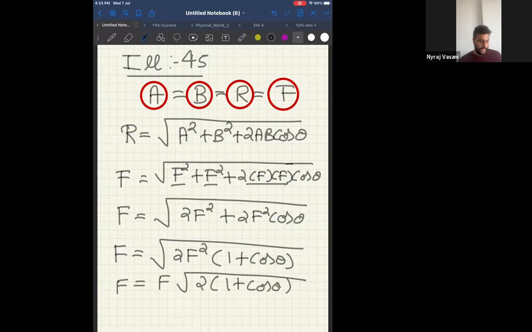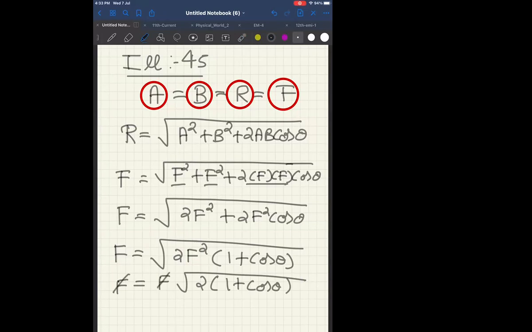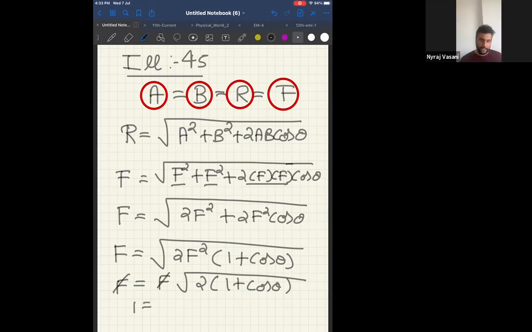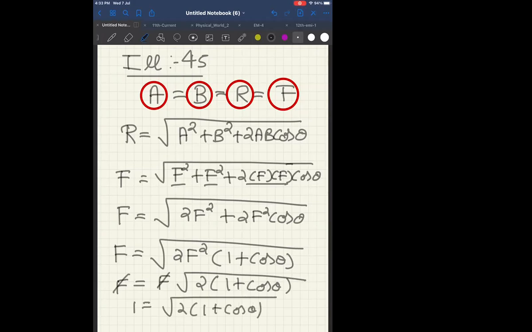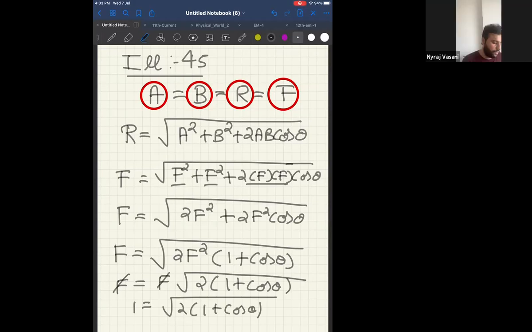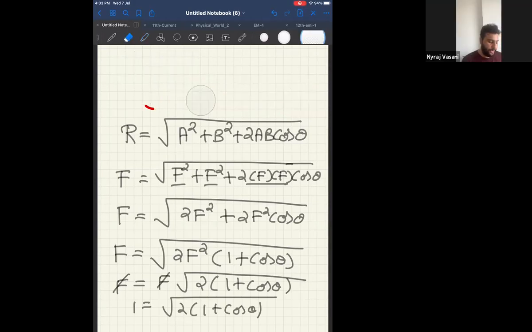Now, can I say F and F will cancel? Therefore, I get 1 is equal to square root of 2 into 1 plus cos theta. Clear, all of you understood? Yes. Okay. Now what I need to do is get the value of theta.